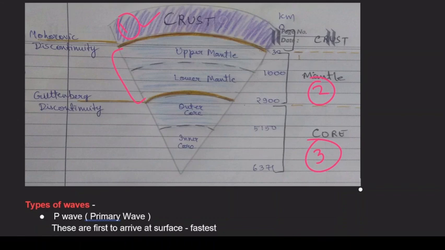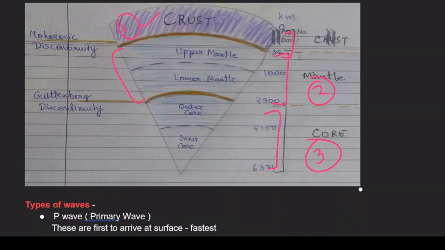So from 0 to 30 kilometers, it is actually the crust that you see. Then from 30 to 2900 kilometers is the mantle, and from 2900 to 6371 is the depth of the core. So this is how you see the three layers. There are certain divisions here that you see.